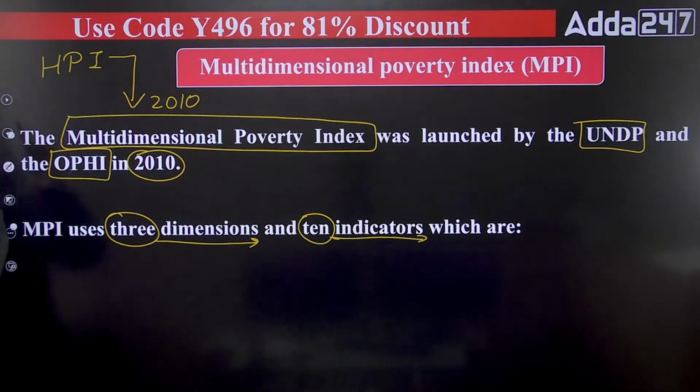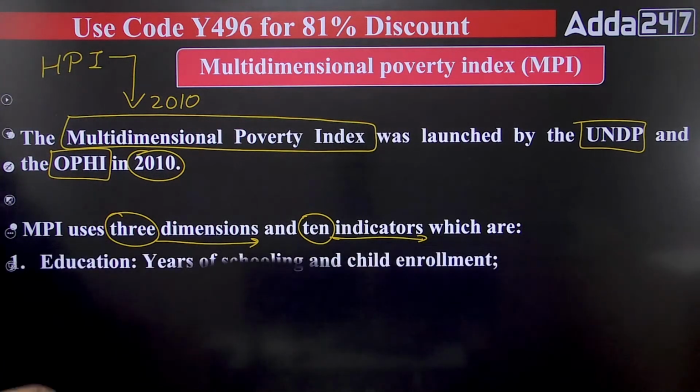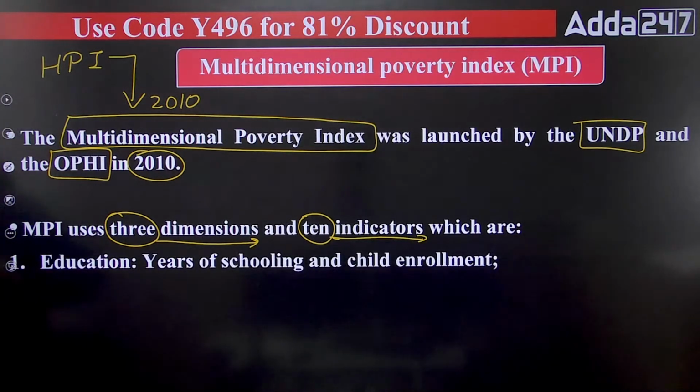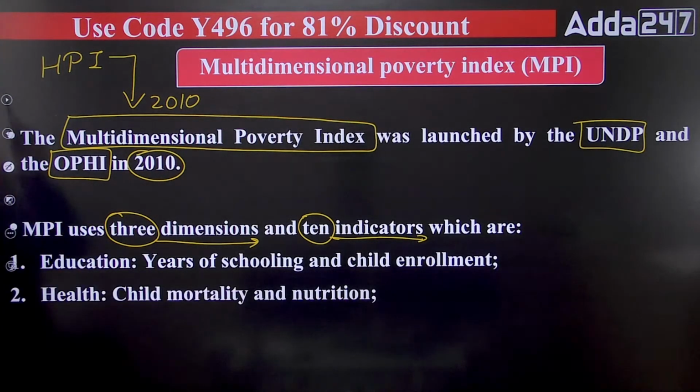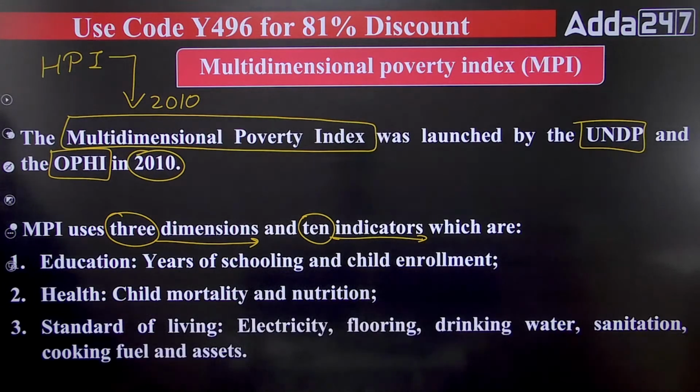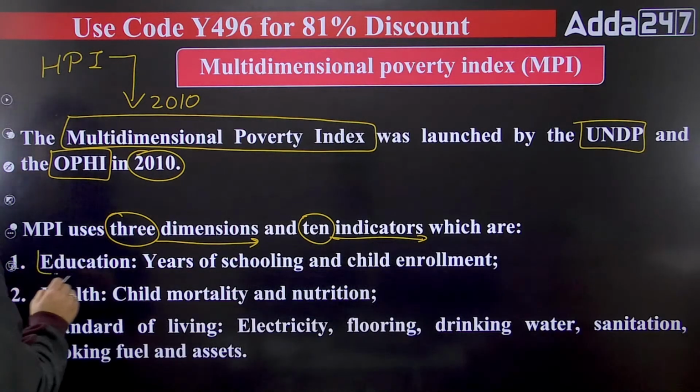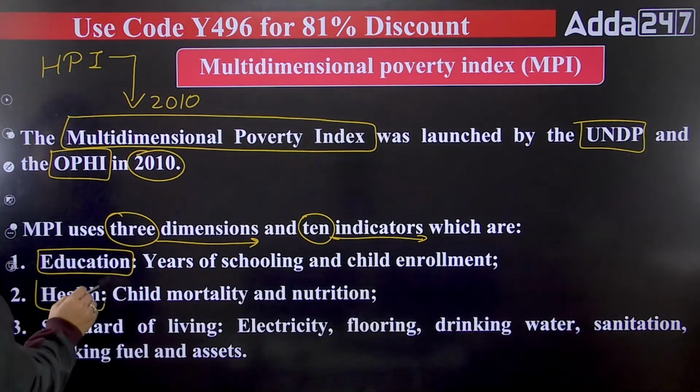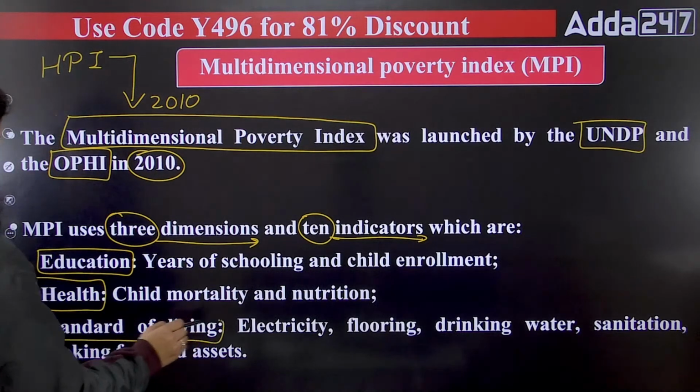So what are these 3 dimensions? The first dimension is education. The second dimension is health. And the third dimension is standard of living. So these are the 3 dimensions: education, health, and standard of living.